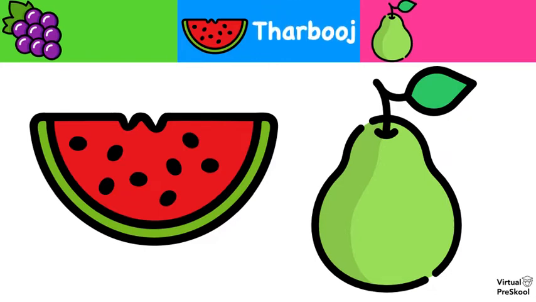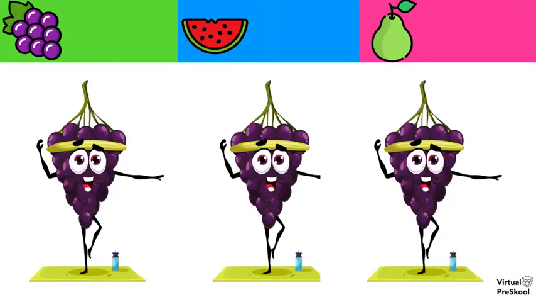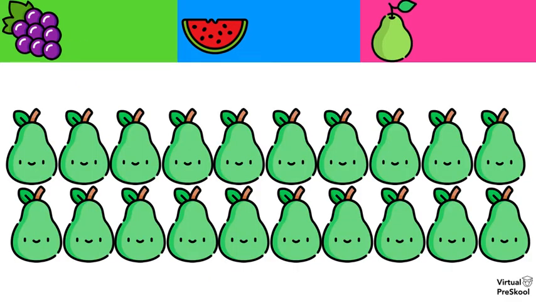Tarbooj or nashpati. And what about grapes? We've done this a couple times. Grapes are angur. And what about this? What about the pears? How do we say pears in Hindi? Nashpati. All right, great work on that. So now that you've memorized those 3 words, let's put these together in full sentences using phrases and vocabulary that I've already taught you in previous classes, okay?